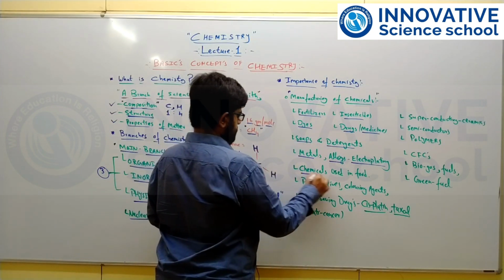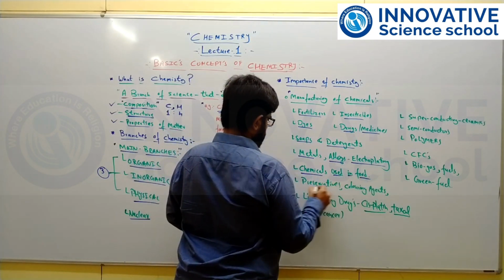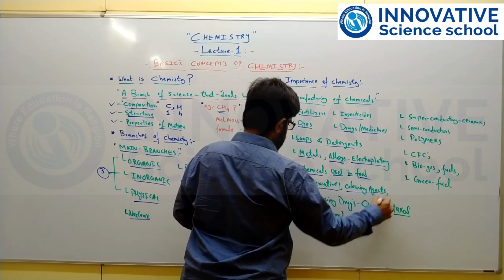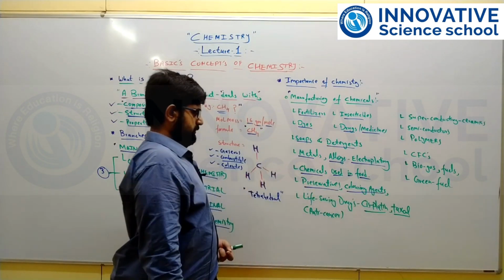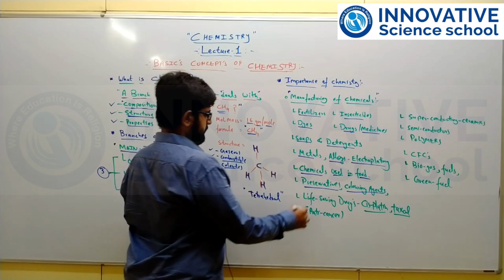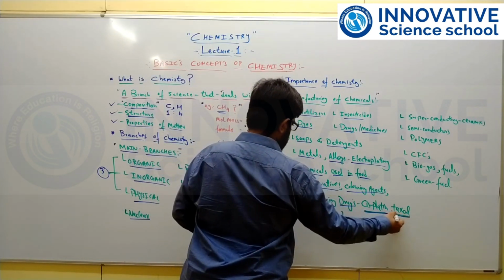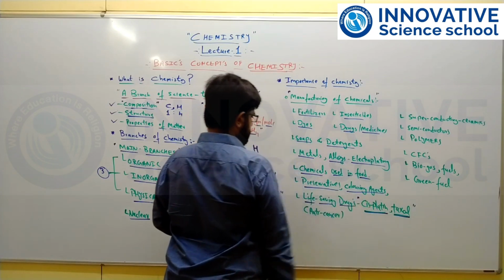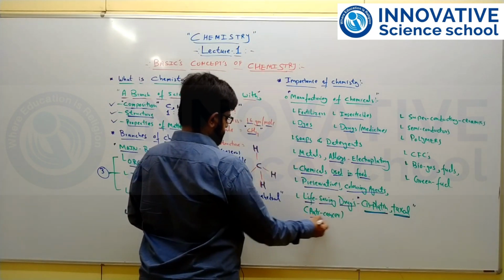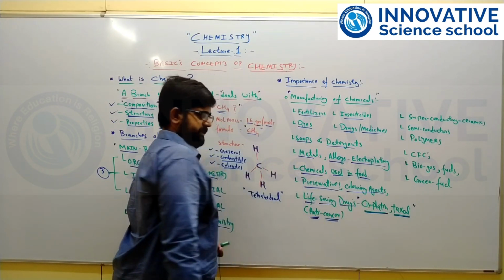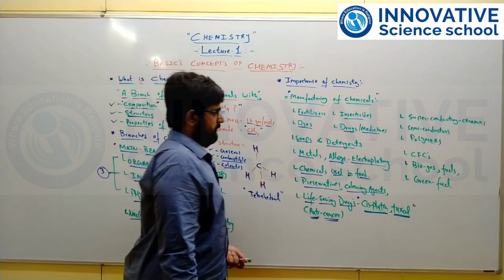Some chemicals are used in food as preservatives, coloring agents and stabilizers. Chemistry is also used in manufacturing life-saving drugs like cisplatin and Taxol, which are important medicines used in cancer, known as anti-cancer drugs.